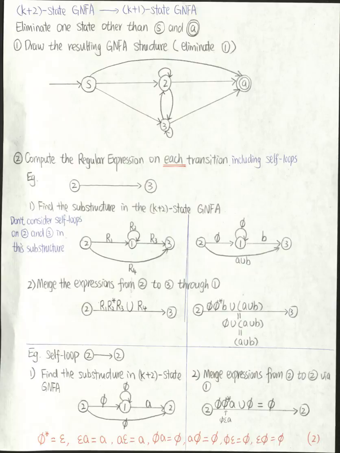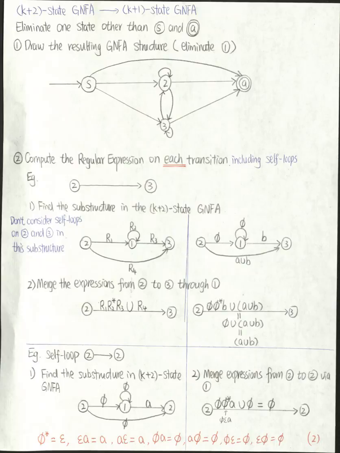Then we need to merge the expressions from 2 to 3 through 1, because we want to eliminate 1, so we will take those expressions using 1 to my new expression. So the new expression from 2 to 3 has this form: R1, R2 star, R3, union R4. That means there are two ways to go from 2 to 3. One is go from 2 to 1 then to 3. Another is go from 2 directly to 3. So we take the union of that. And we always use this format.